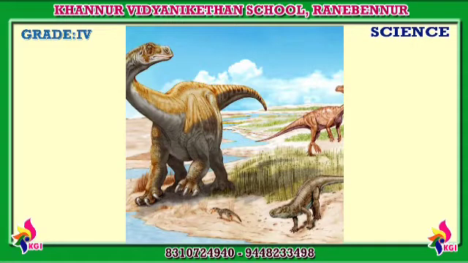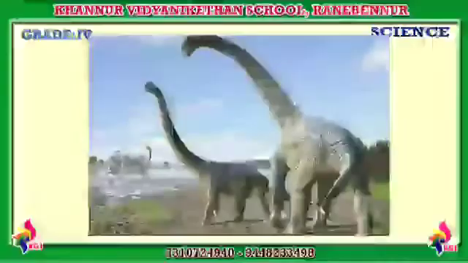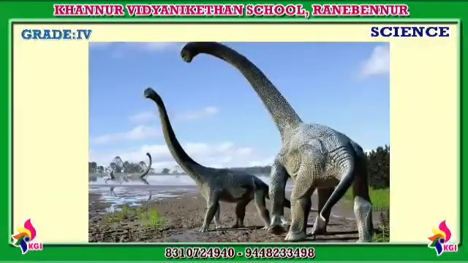Kids, millions of years ago, huge animals called dinosaurs roamed the earth. Which animal? Dinosaurs. You can see the dinosaurs in this picture. Now there are no dinosaurs. Am I right? Yes. Can you find any dinosaurs in your surroundings? No. Why? Do you know why?